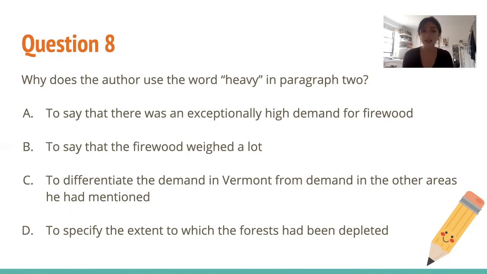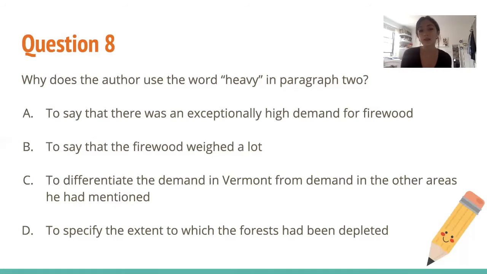For choice B, to say that firewood weighed a lot. So here it says the heavy demand. Heavy is describing demand. Demand cannot be weighed necessarily. So it's used in a different way here. But that could be a trick question, so we have to be careful. And that's why we have to go back to the text, because if you didn't, you'd get that question wrong. So choice C, to differentiate the demand in Vermont from demand in other areas he had mentioned. In this paragraph, he's just talking about Vermont in paragraph 2, so it's not comparing it in any sort of way, so that is incorrect.